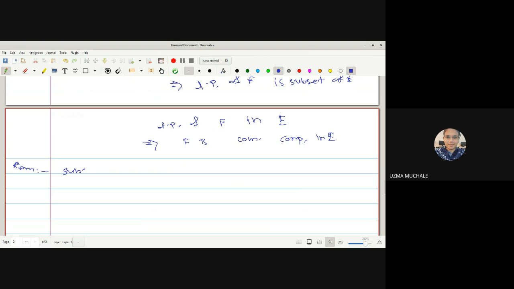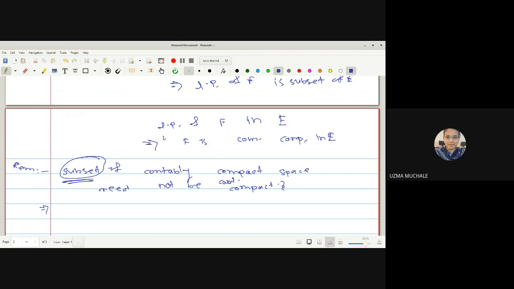So I can say a subset of a countably compact space need not be countably compact. Because as we have proved it is closed hereditary, obviously it will not be true for any subset.